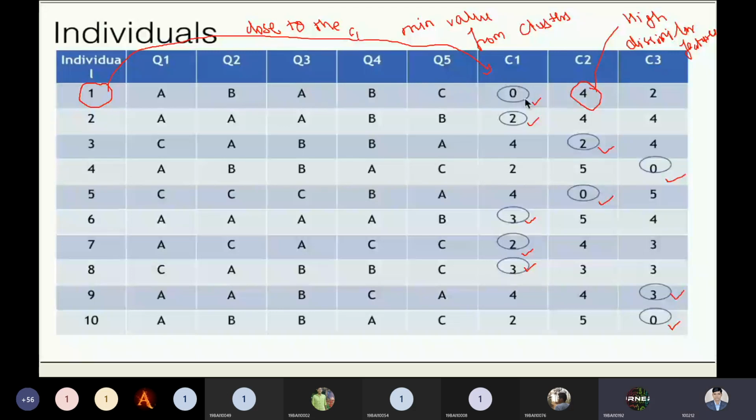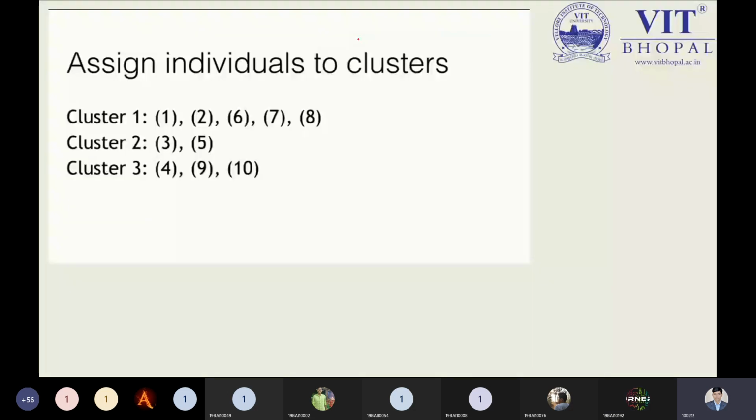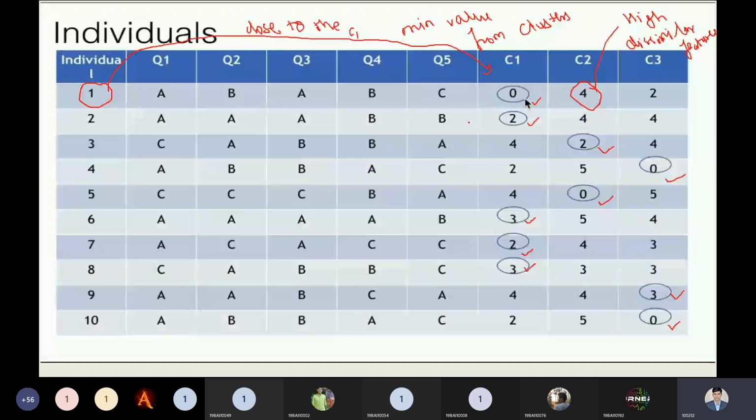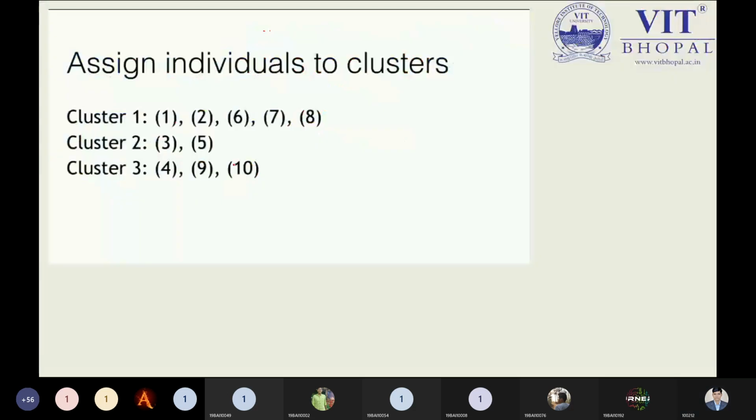Yes, sir. Okay, so assign individuals to the clusters, assign these individuals or rows we have chosen over here. We can say cluster C1 contains 1, 2, 6, 7, 8.